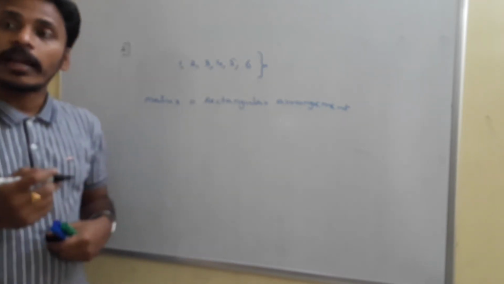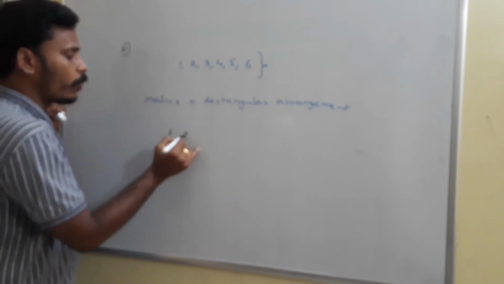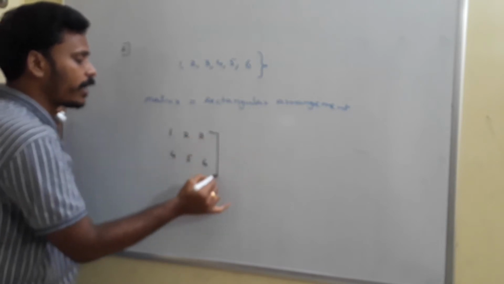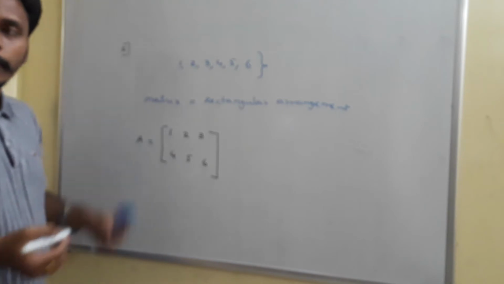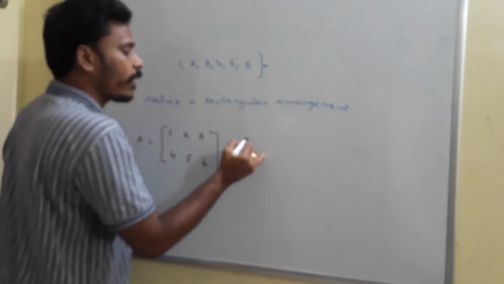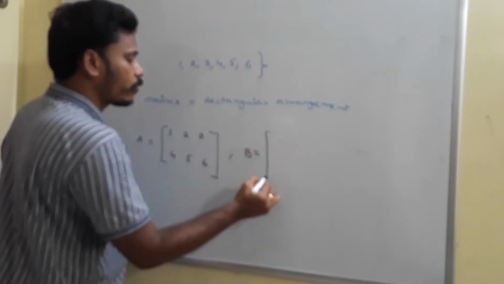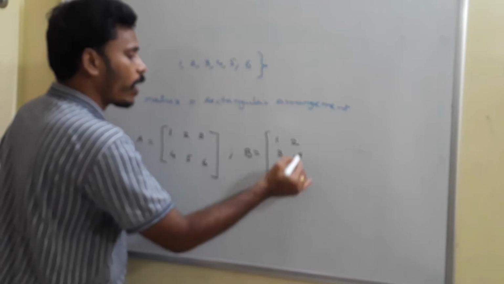See, if you look, there are different ways actually. Suppose some of you may write it like this: 1, 2, 3, 4, 5, 6, and it is a rectangular arrangement. You say it as a matrix A. And if you try to write in another format, maybe another matrix B is equal to something like this: 1, 2, 3, 4, 5, 6.